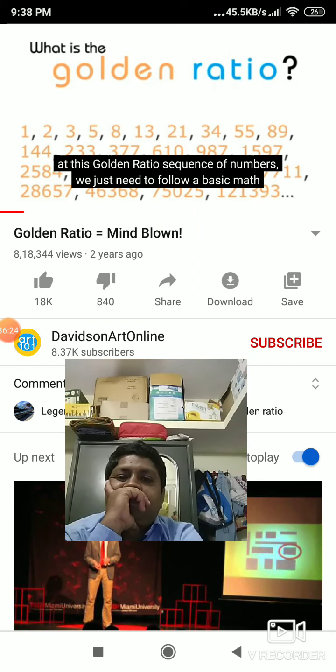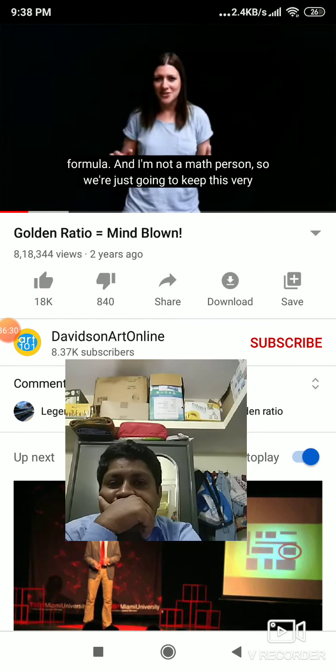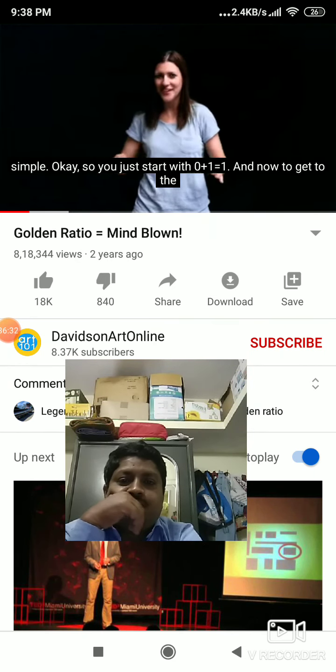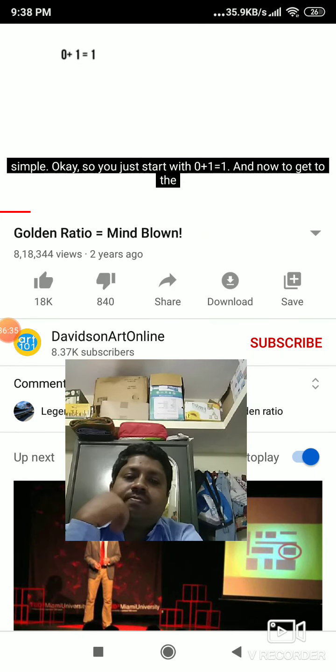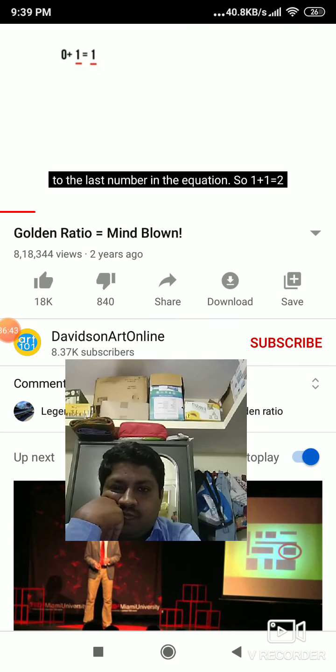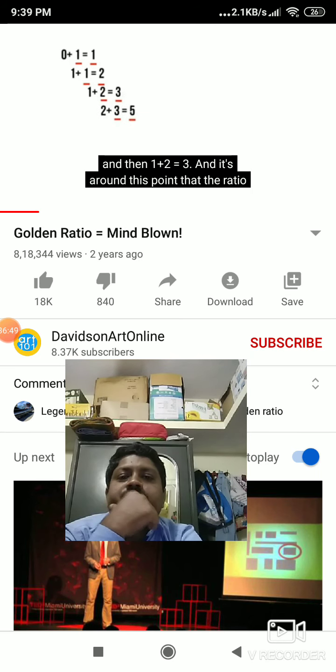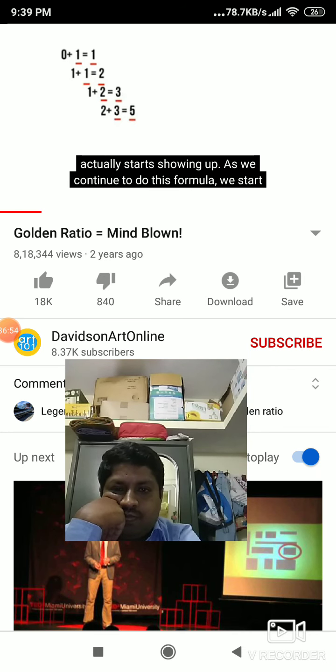Now, to arrive at this golden ratio sequence of numbers, we just need to follow a basic math formula. And I'm not a math person, so we're just going to keep this very simple. Okay, so you just start with 0 plus 1 equals 1. And now to get to the next number in the sequence, you take the sum of that simple equation and add it to the last number in the equation. So 1 plus 1 equals 2, and then 1 plus 2 equals 3. And it's around this point that the ratio actually starts showing up.